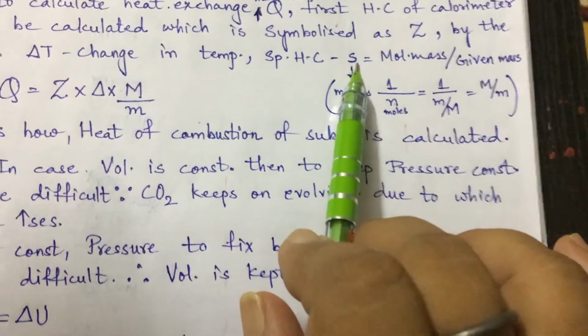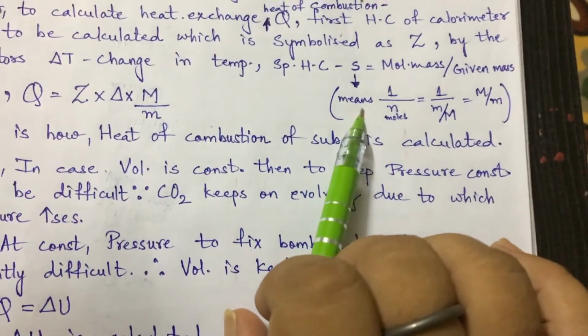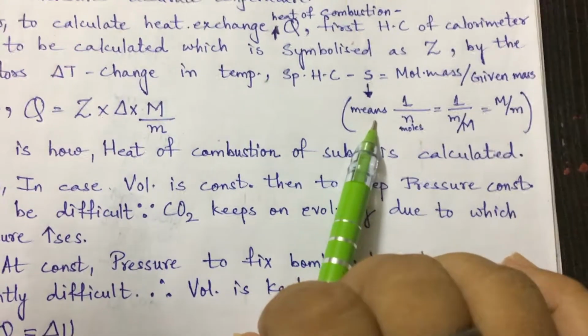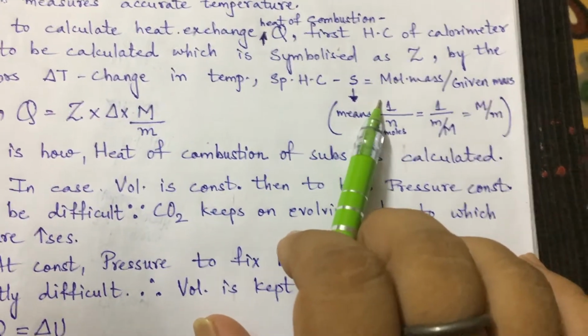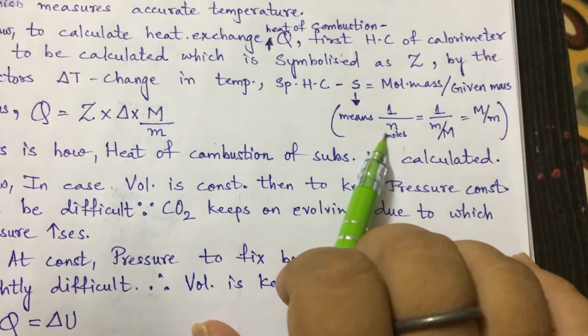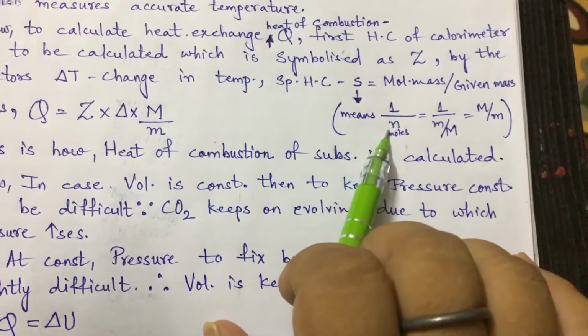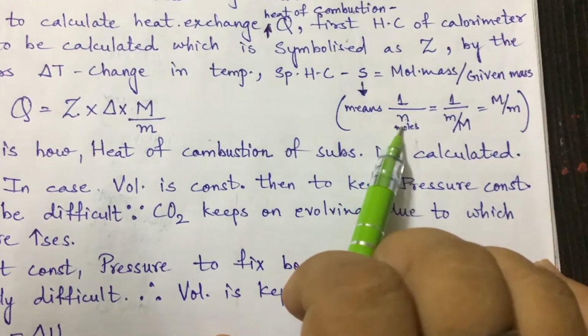Actually, the specific heat is of the specific gases, so it is 1 mole by the given number of moles, so 1 upon n. Now n is the mole, and what is it?